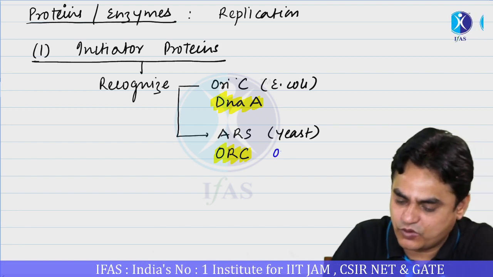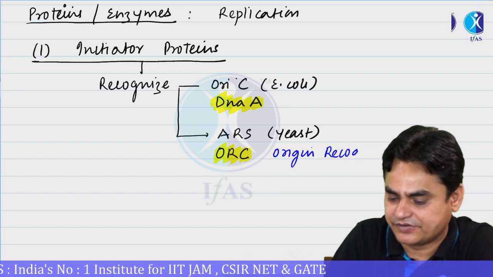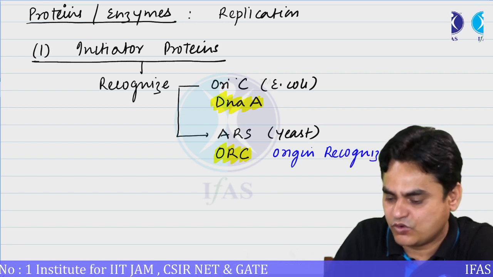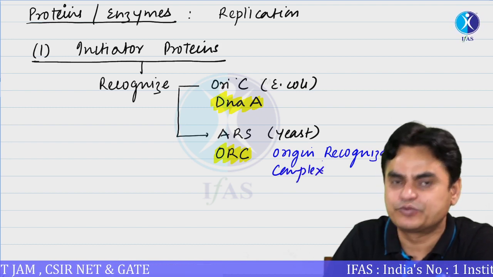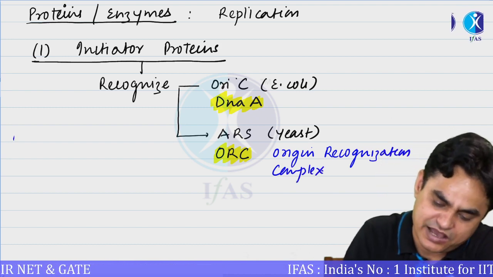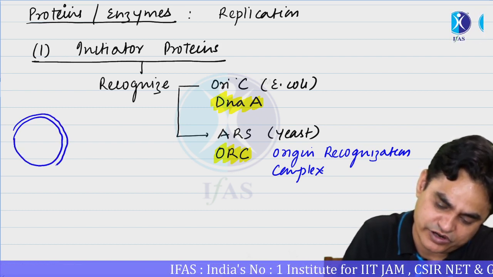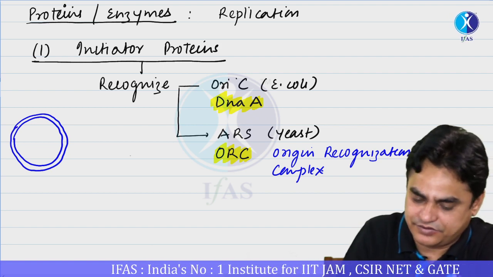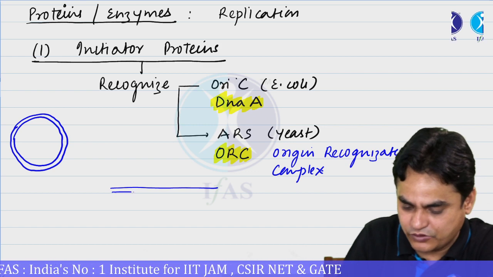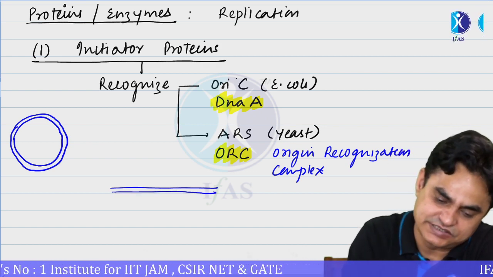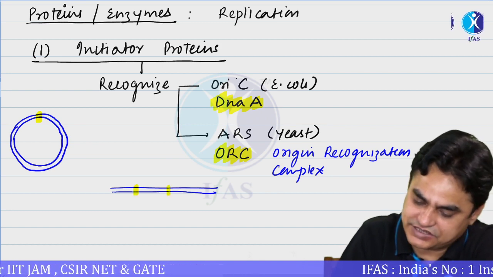ORC stands for origin recognition complex. So these are the first proteins, whether in bacteria or eukaryotes, which recognize the places from where replication could be started.